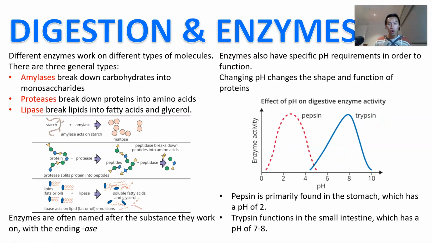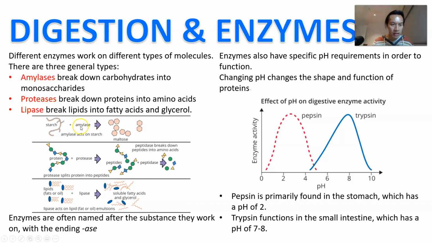So different enzymes work on different types of molecules. Enzymes have equivalent molecules that they function best on. For example, amylases break down carbohydrates into monosaccharides. Proteases will break down proteins into amino acids, and lipases break down lipids into fatty acids and glycerol, right?